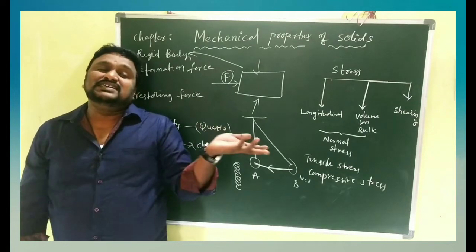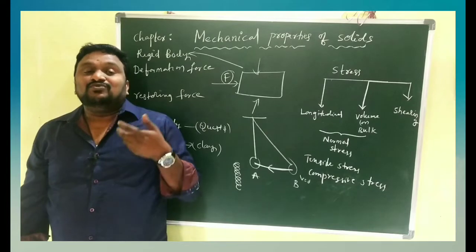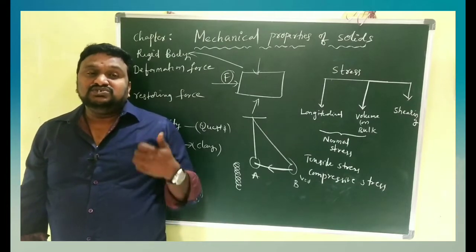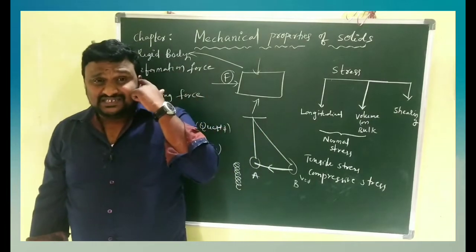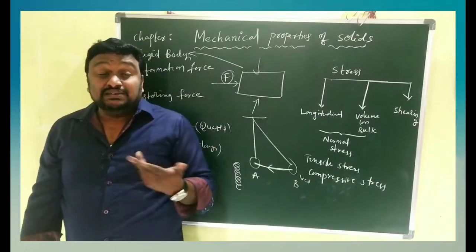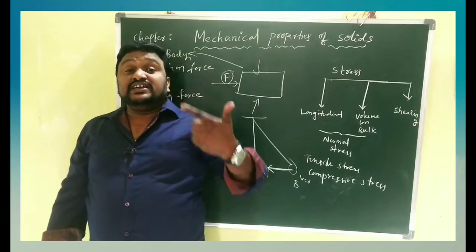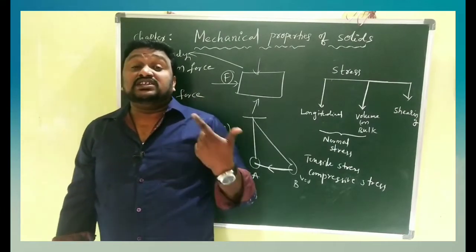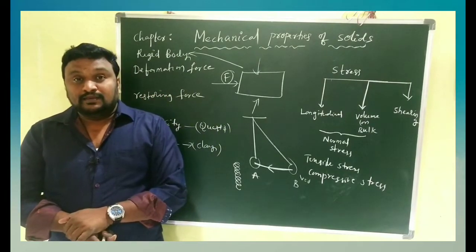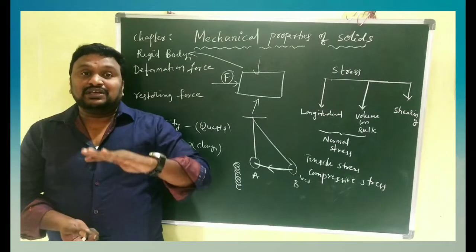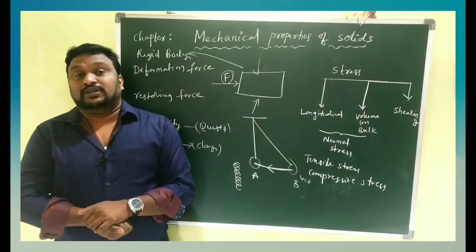We have a lot of examples in our daily life. Glass, wood, brick, stone. These are almost all plastic in nature. They never regain the same shape and size. And the body which does not regain its original shape and size is what we call a plastic body. Clear, children? So this is about elasticity, plasticity, elastic body and plastic body.